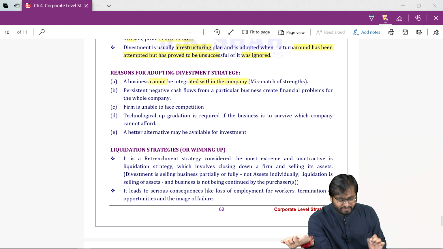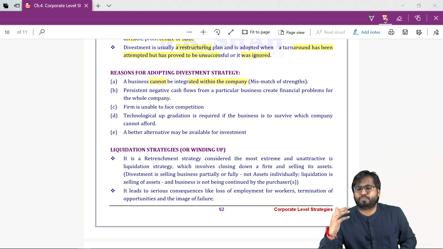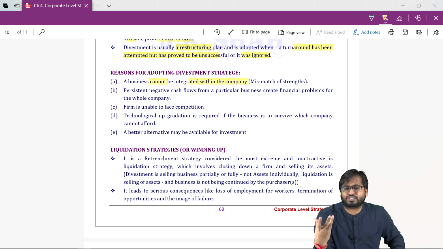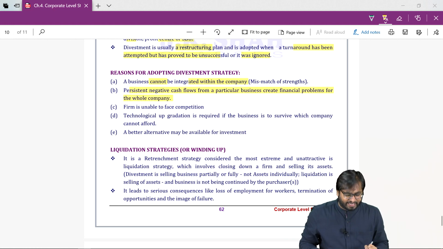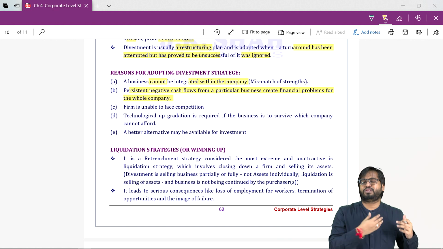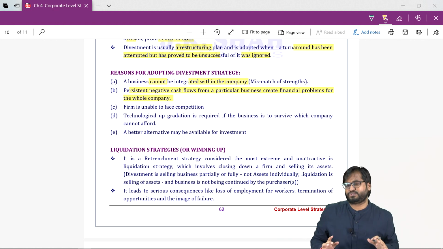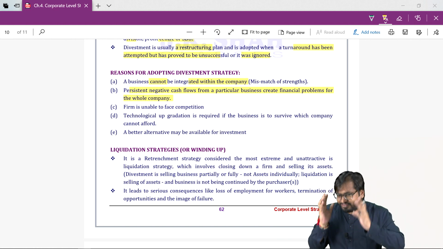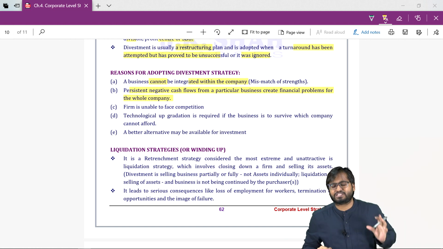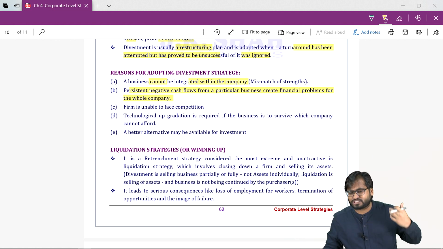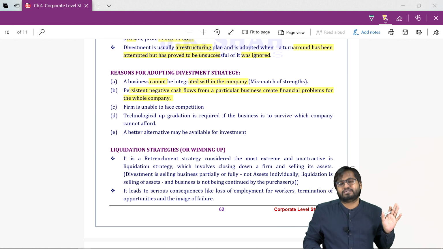Cannot be integrated within the company, mismatch. Uber Eats, mismatch. Persistent negative cash flows from a particular business will create financial problems for other business. One business is doing really well, but the other business is not doing well.